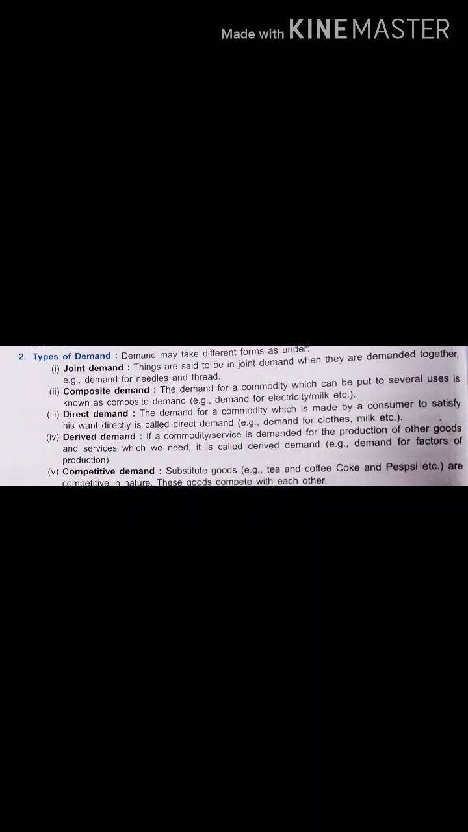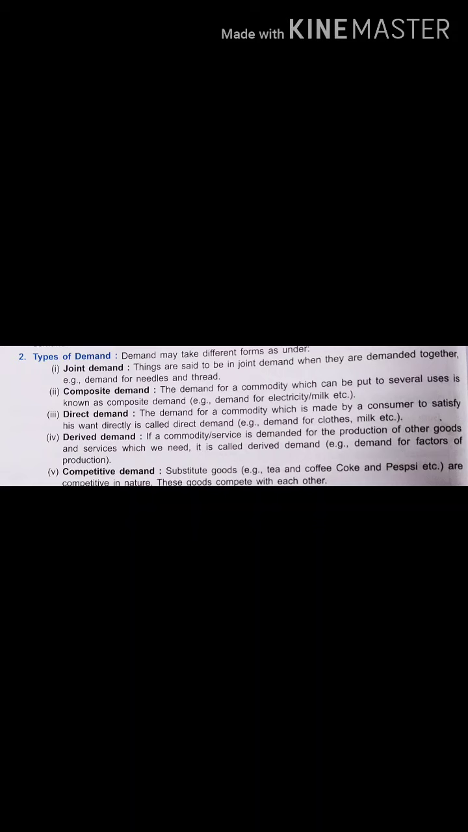Now what is composite demand? The demand for a commodity which can be put to several uses is known as composite demand. That means one commodity can be used for many purposes. Like if you take electricity, you can switch on your lights, fans, fridge, TV, or you can use it for production purposes, or for other things.